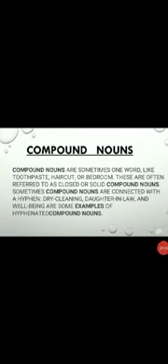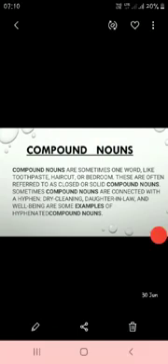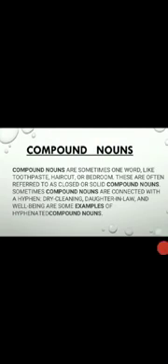Now the next one is compound nouns. A compound noun is a noun made up of two or more words. Each word makes up part of the meaning of the noun. Compound nouns are sometimes one word like toothpaste, haircut, or bedroom. These are often referred to as closed or solid compound nouns. Sometimes compound nouns are connected with a hyphen. Dry-cleaning, daughter-in-law, and well-being are some examples of hyphenated compound nouns.